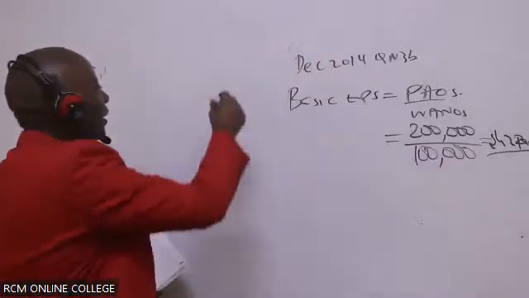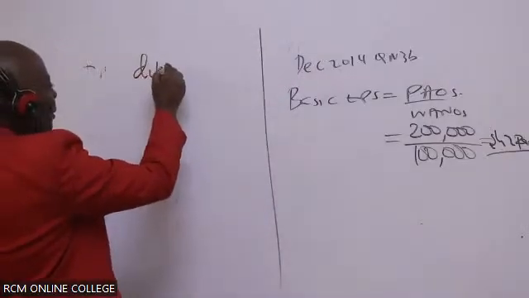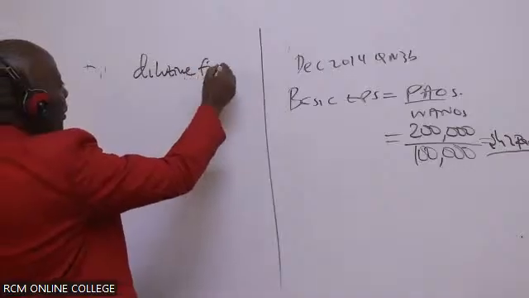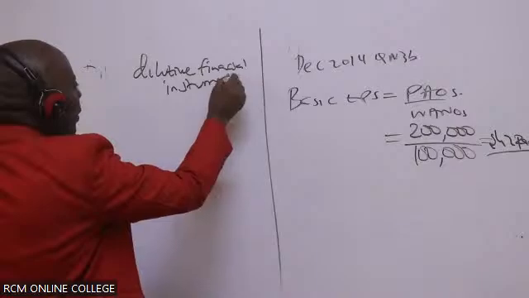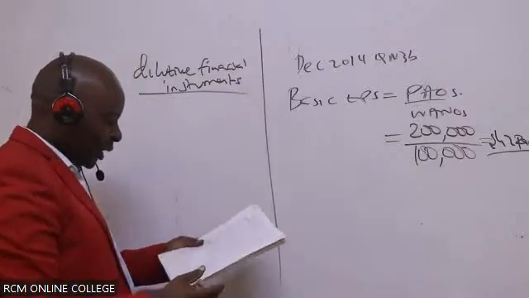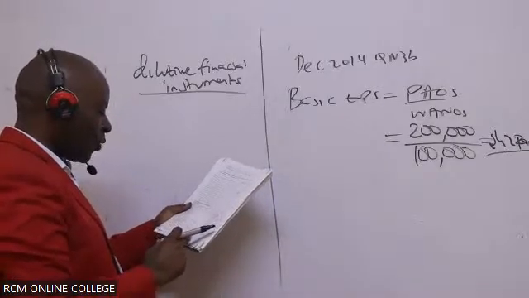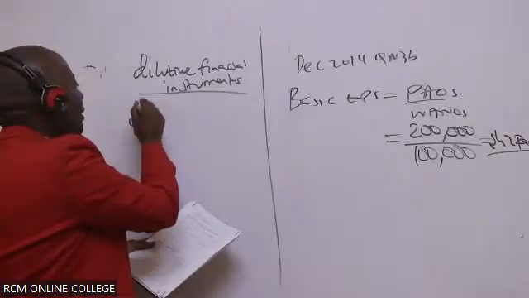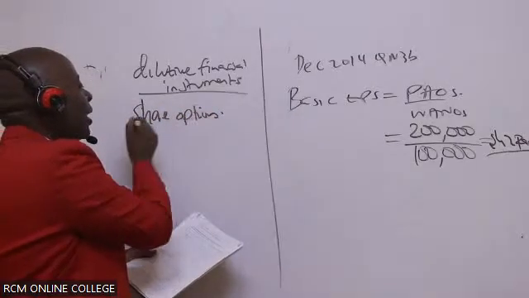Okay, so in this case, dilutive financial instruments. You underline it to scare the examiner. So we start with the first one. The first one, of course, is the share options. For share options, these are basically free marks.